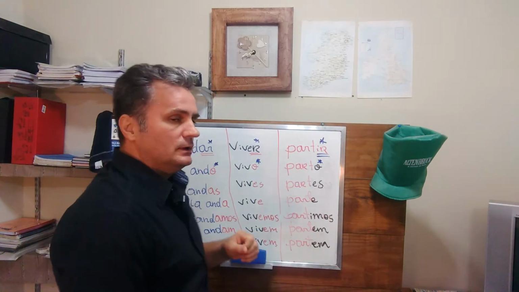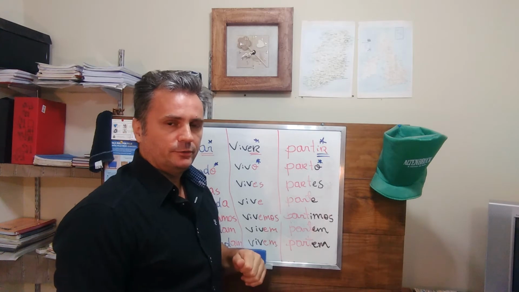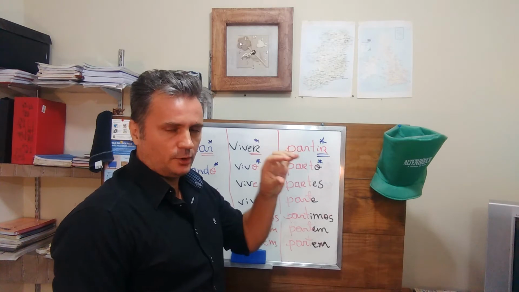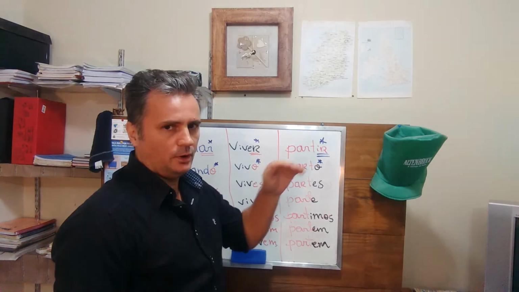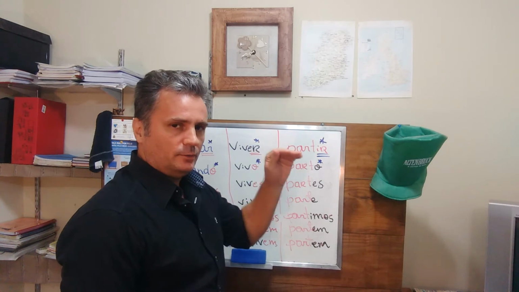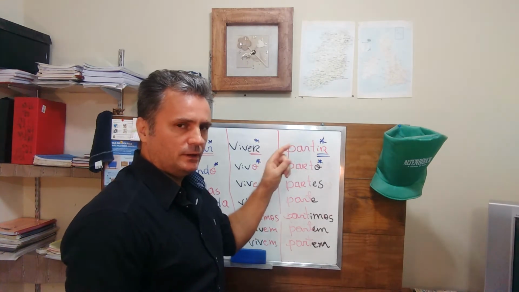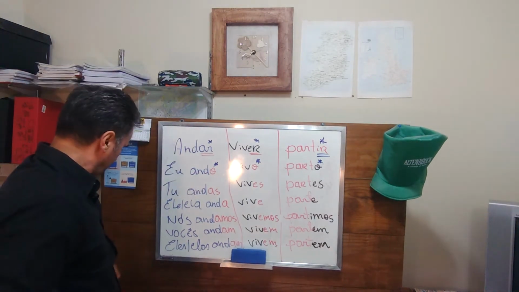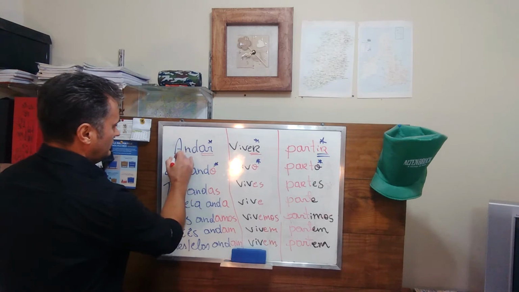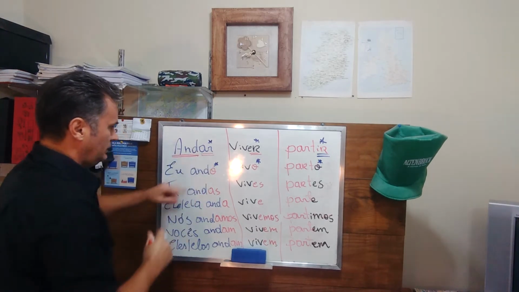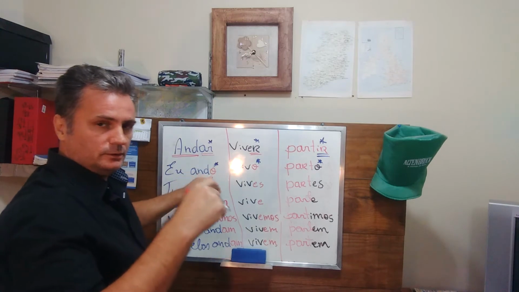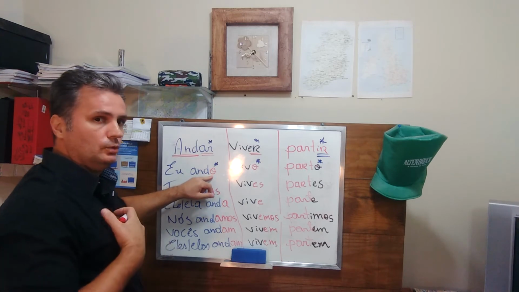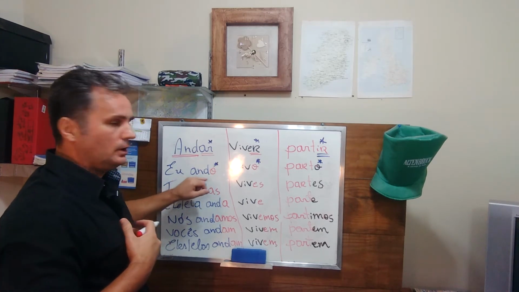First thing, in Portuguese we need to conjugate the verbs, okay? It's not like in English where you have only one form of the verb, like I walk, you walk, he walks, they walk, okay? Every person needs to change the ending of the verbs. So, you get the stem of the verb, like here, in andar, and in the indicative present, you just add O at the ending. Eu ando. I walk.